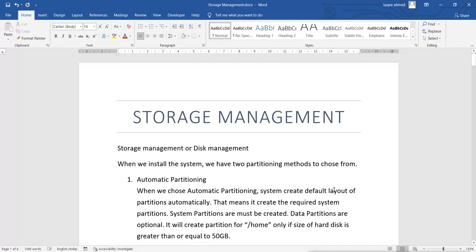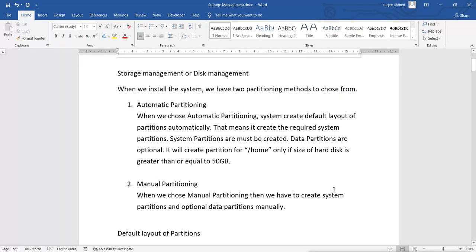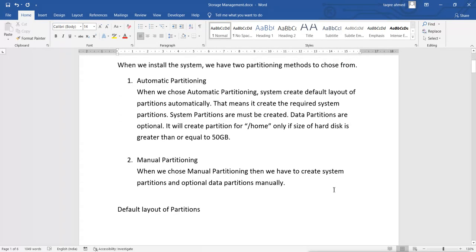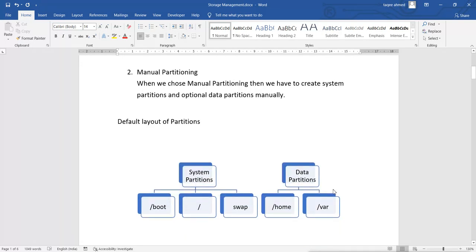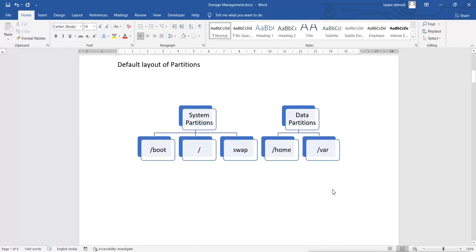Storage management. So storage management we have started, and we have two options when we install the system. We have manual and automatic partitioning. If we select automatic or manual, whatever, we have to create these system partitions. Data partitions are optional. If you want, then create. If you don't want, you don't create it.